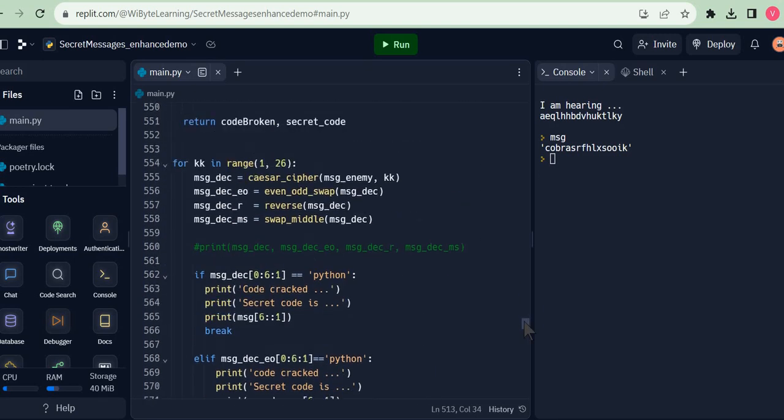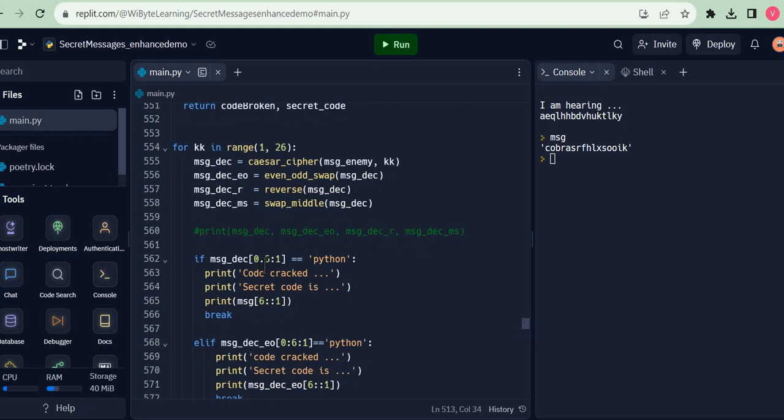So all I need to do really is that, previously I was looking for, let's say, 0 to 6 to 1, which is start, stop, step, for a string called Python. What I can do is ask myself a question: instead of looking for Python, I could look for Python, cobras, snakes, which means all the elements of this list, the header list. In other words, I can write this a little bit differently. Instead of looking for a specific string, let us just find out if this particular part of the string is inside the headers list. So now this will do the job, because really that's what we are doing. We are finding out if the first six characters in this case are inside this headers list.